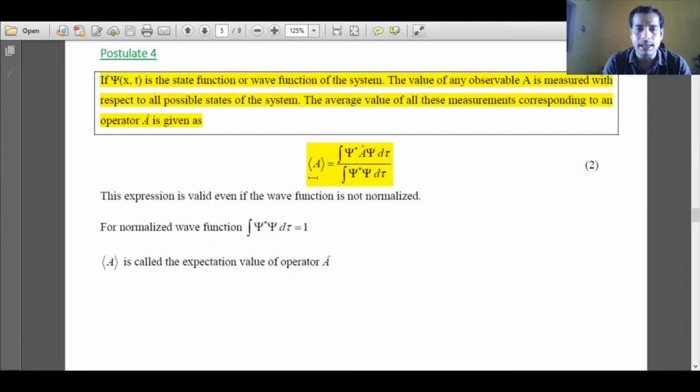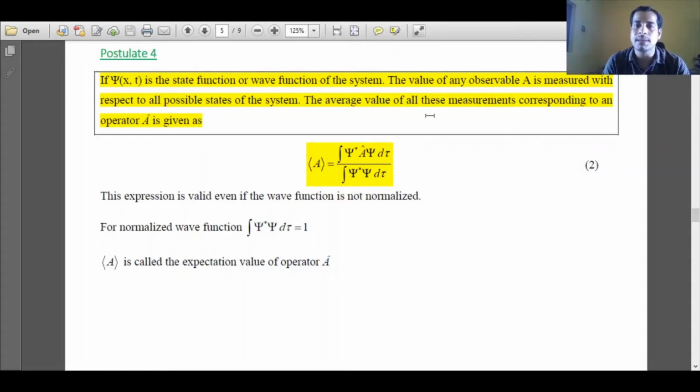Now this expression, the left-hand side, is the bracket expression for the expectation value or average value. Expectation value is the same as average value and this expression is known as Dirac's bracket expression. So equation 2 explains what is the average value of all the possible measurements.